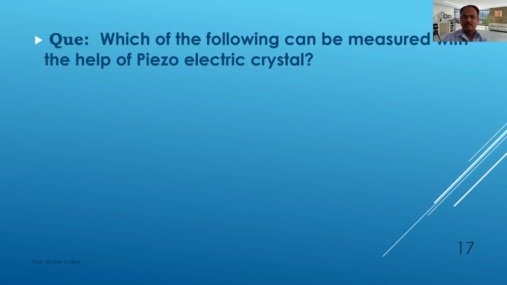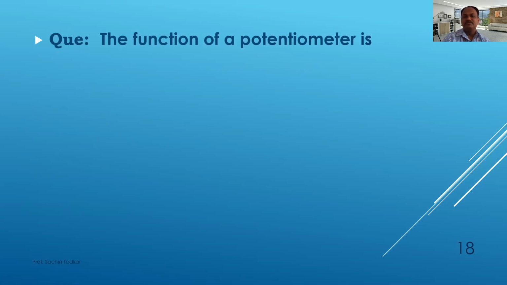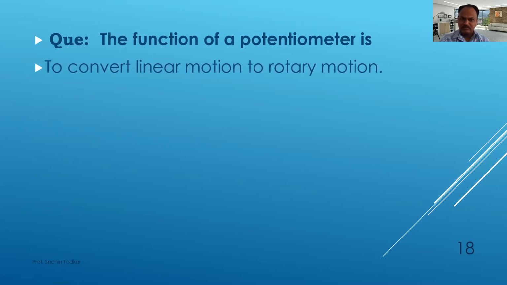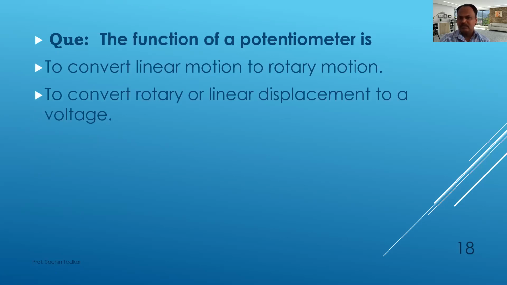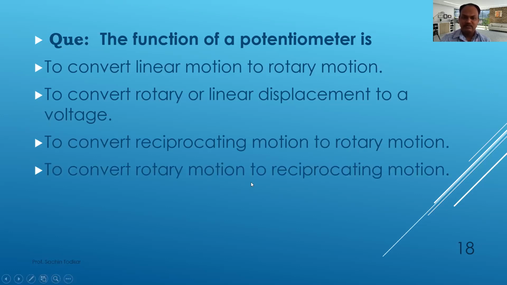Next question. Oh sorry, I just repeated, sorry. The function of a potentiometer is: to convert linear motion to rotary motion, to convert rotary or linear displacement to a voltage, to convert a reciprocating motion to rotary motion, or to convert rotary motion to reciprocating motion.